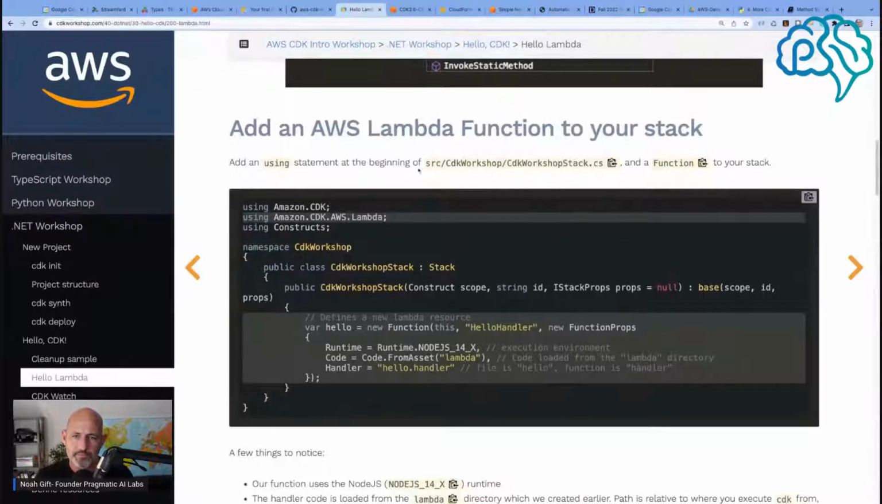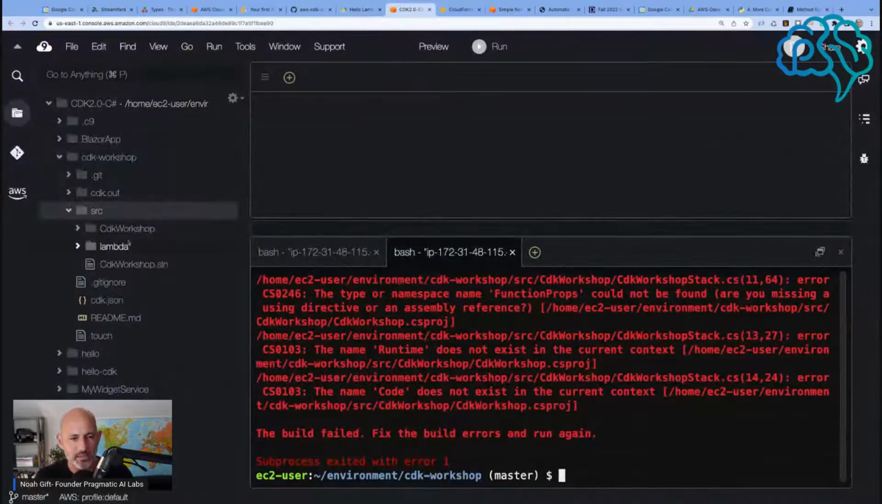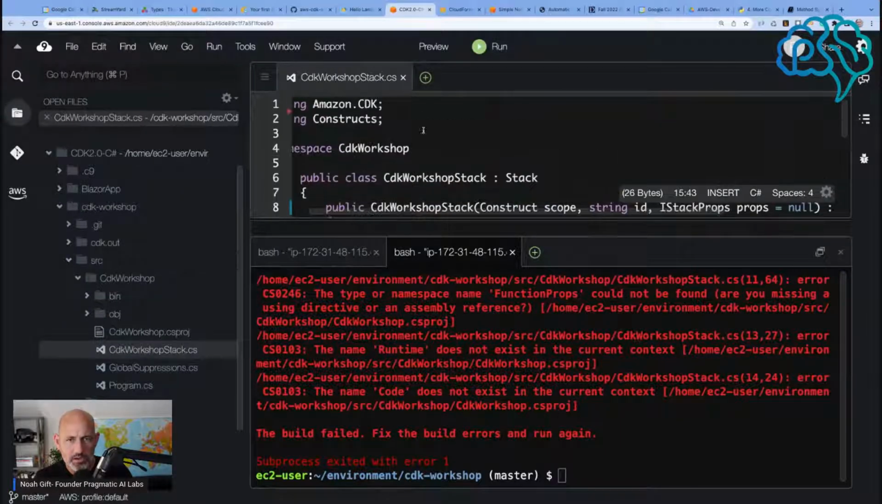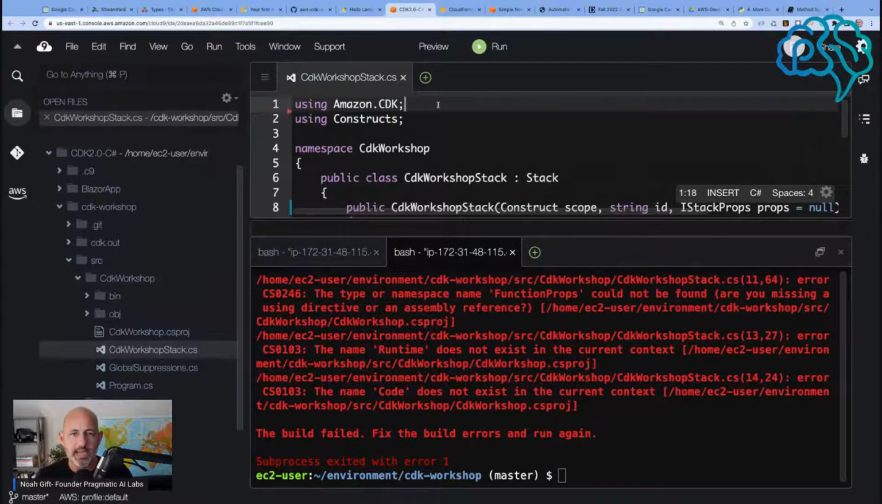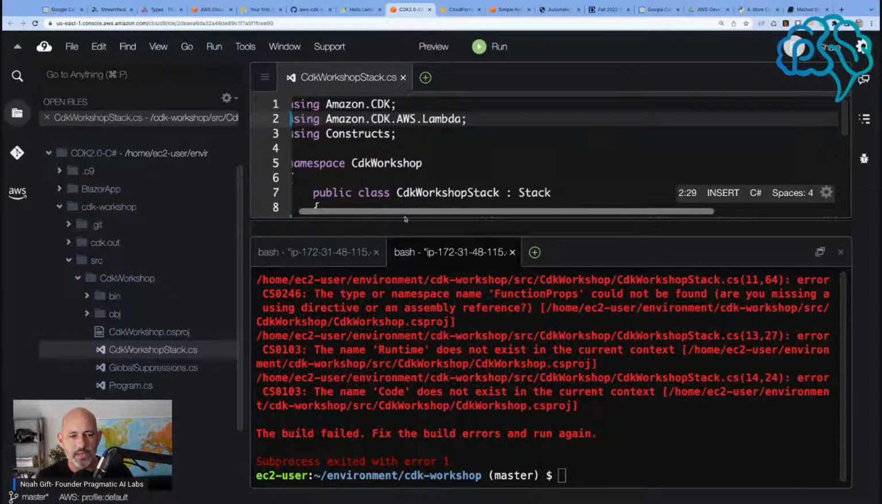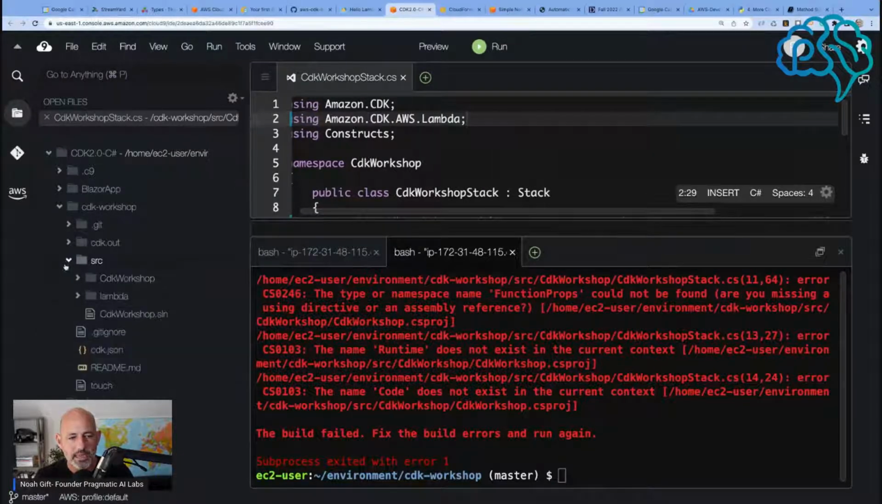Well, add a using statement. Oh, did I mess this up maybe? Oh, I didn't add this. That's the issue. Okay, well I'm glad I looked at the code because if I go here, yep, I'm missing that. There we go. Using was missing. And then